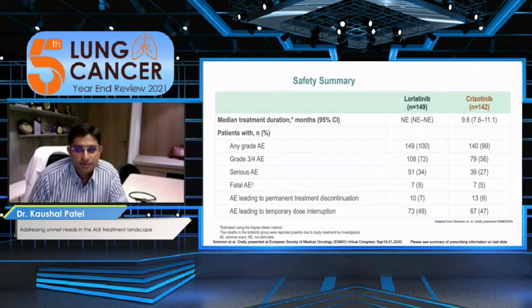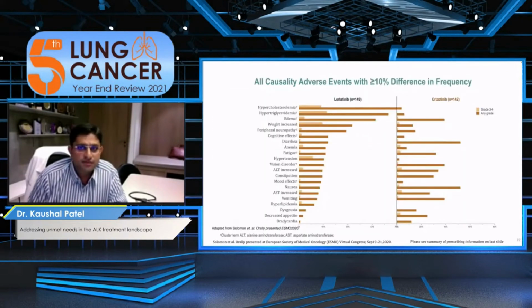If we see the safety profile, in the last two columns, the adverse drug reactions which lead to permanent discontinuation of the treatment and those which lead to interruption of the dosage are almost the same in both groups of the study, either lorlatinib or crizotinib. But if we compare the adverse reaction profile, crizotinib is much less easily tolerated than lorlatinib, including alteration in lipid profile, edema, weight increase, and peripheral neuropathy.